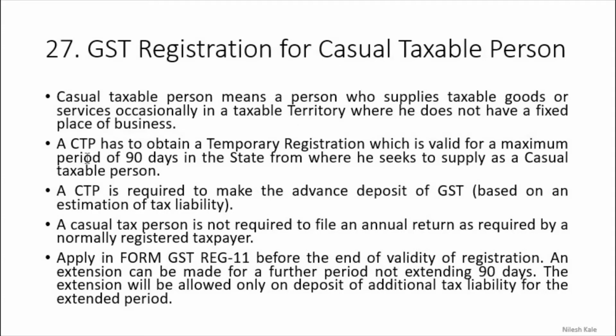Hope you are understanding. Now a CTP has to obtain temporary registration which is valid for a maximum period of 90 days. So if I want to do that business of 5 days in the month of, let us suppose, February, then within 90 days only I will have to take this registration in Maharashtra as a CTP, in the state from where he seeks to apply as a casual taxable person. If I want to do business in Maharashtra as a casual taxable person, I will take registration as a casual taxable person for a maximum period of 90 days.